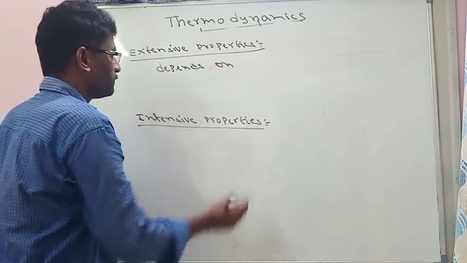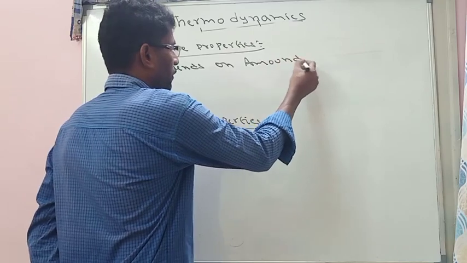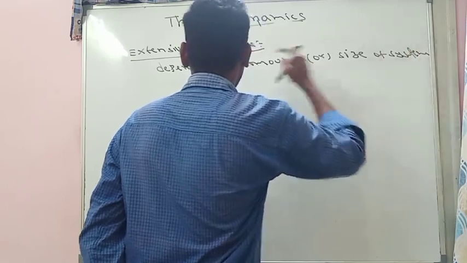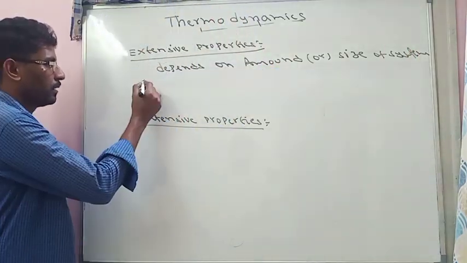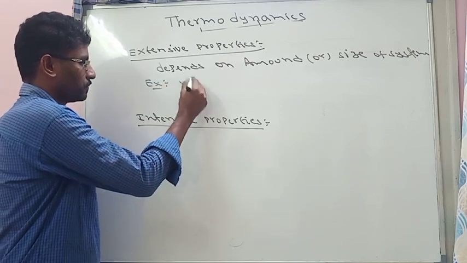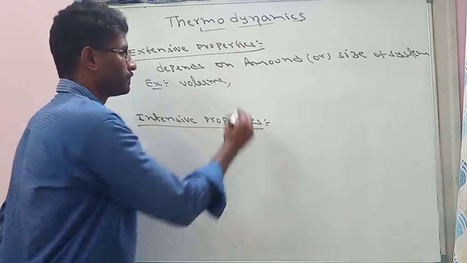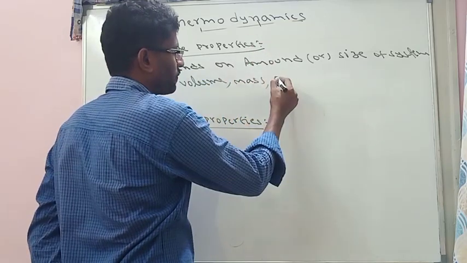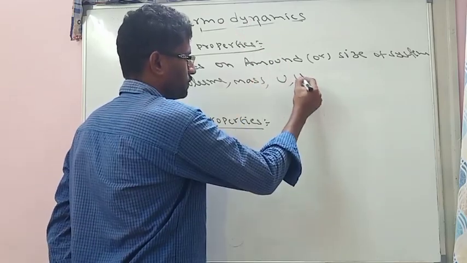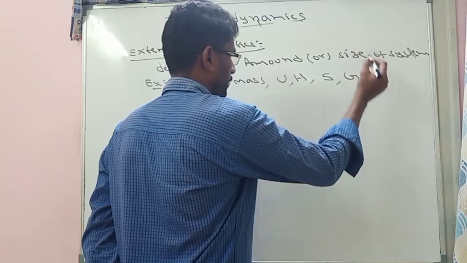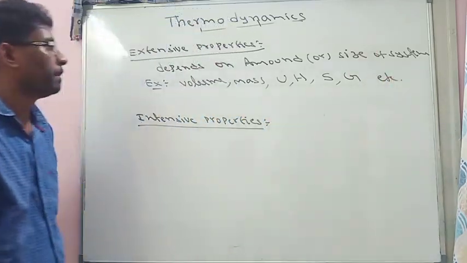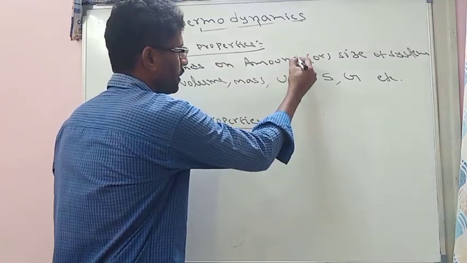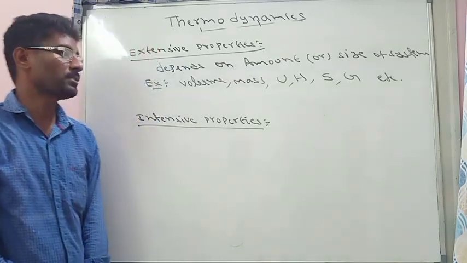Examples: volume, mass, internal energy, enthalpy, entropy, Gibbs energy, etc. So all these are extensive properties. That means it always depends on the amount or size of the system.